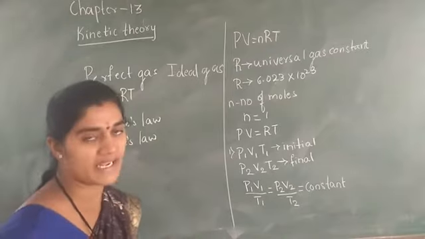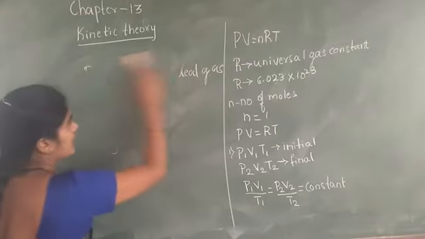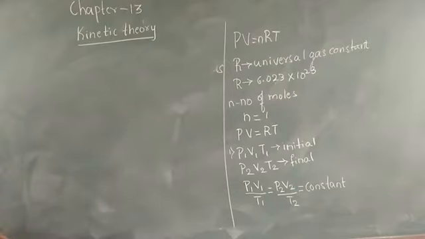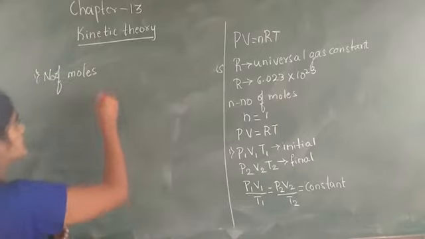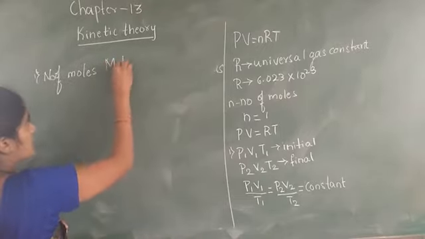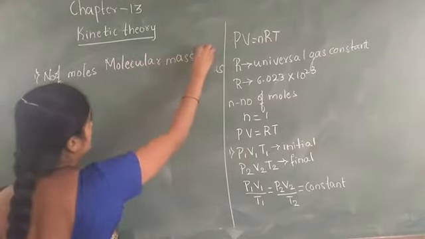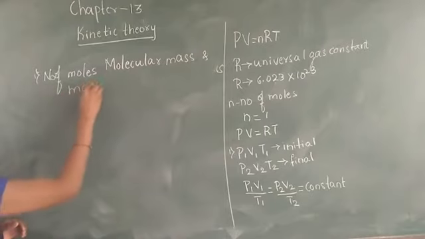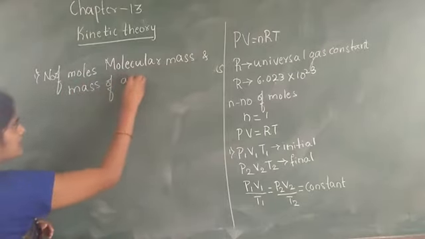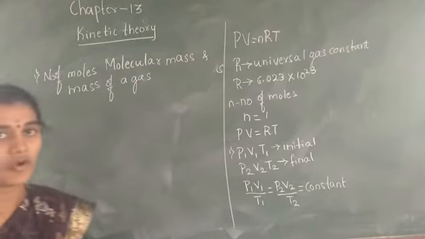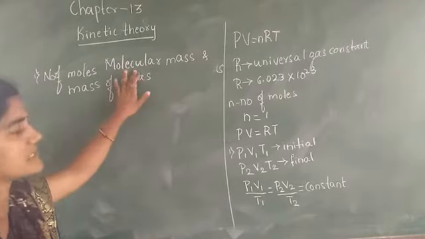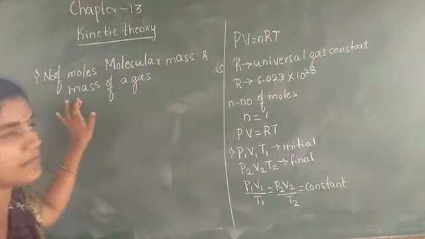In the same way, we are again studying. Now let us consider the number of moles. The number of moles can be expressed in terms of the molecular mass and the mass of a gas.